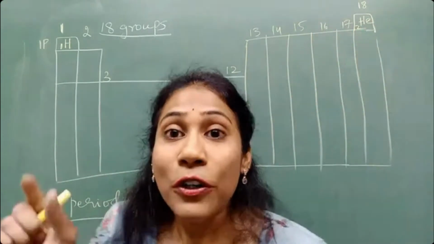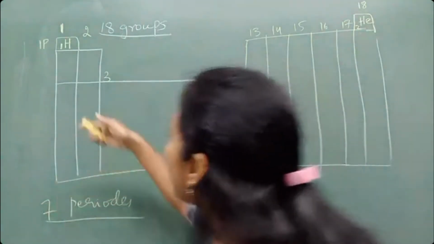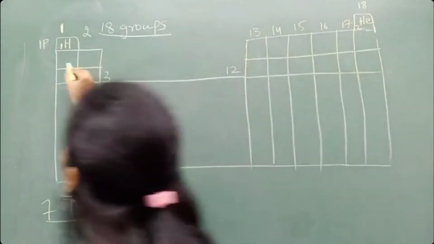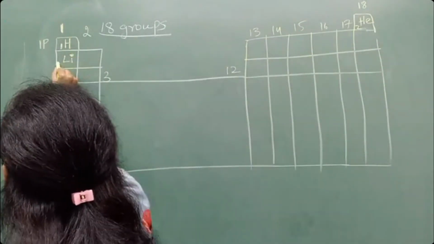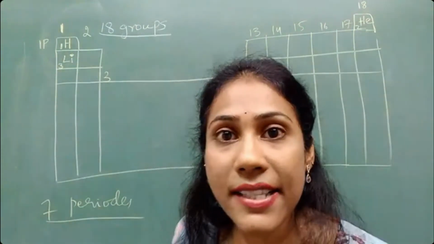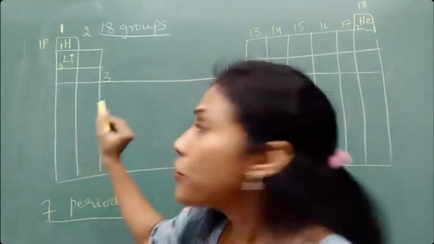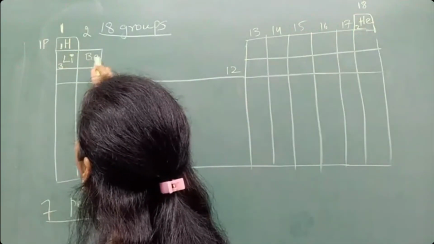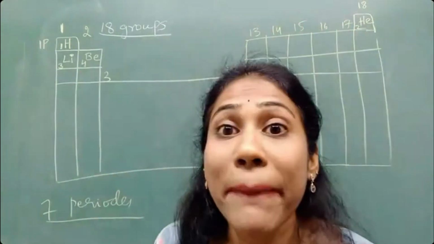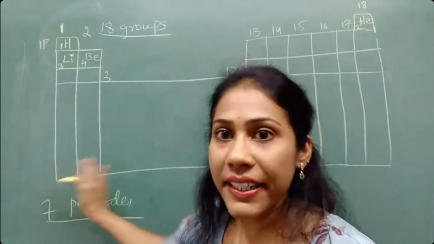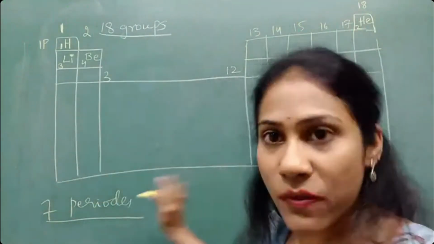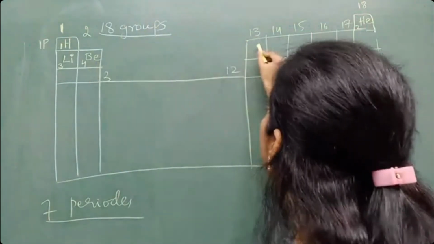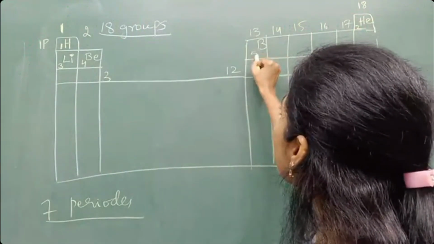Now the third element is coming here: lithium with atomic number 3. Write down, guys, the way I write down. After lithium comes the fourth element, roll number 4, that is beryllium. I will write their symbols and names once again, so just copy the symbols as of now. Beryllium. Boron, the fifth element, is boron.